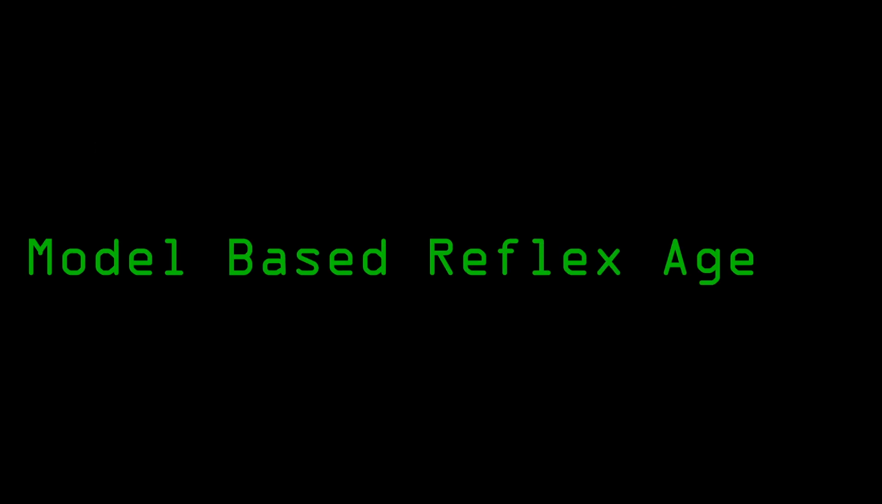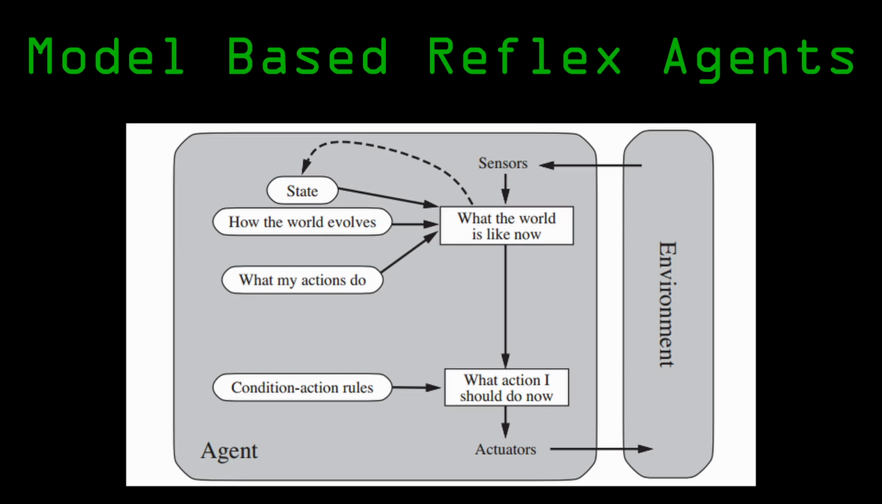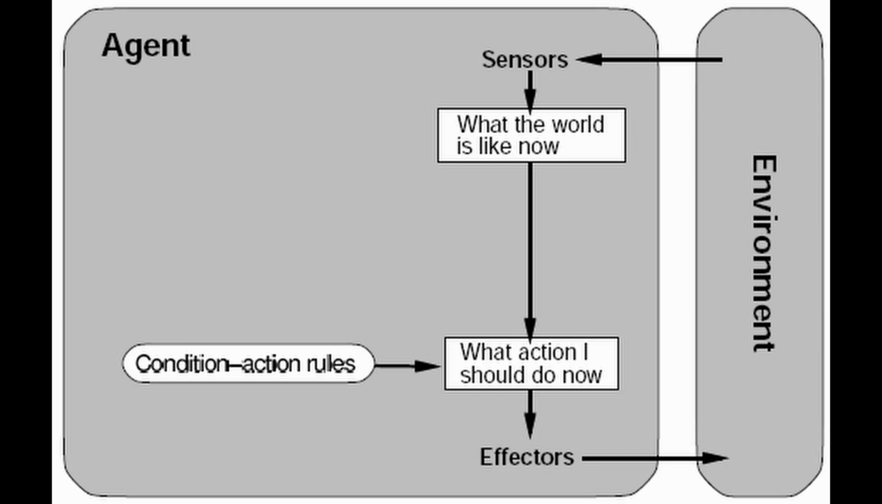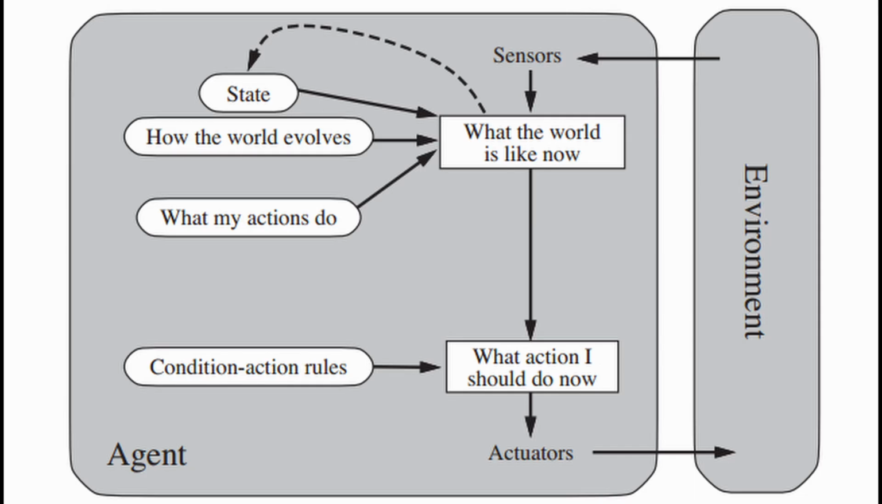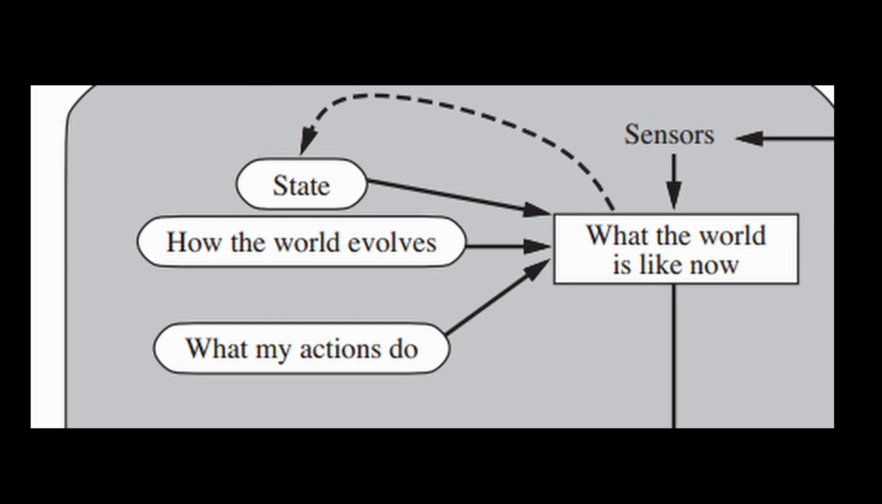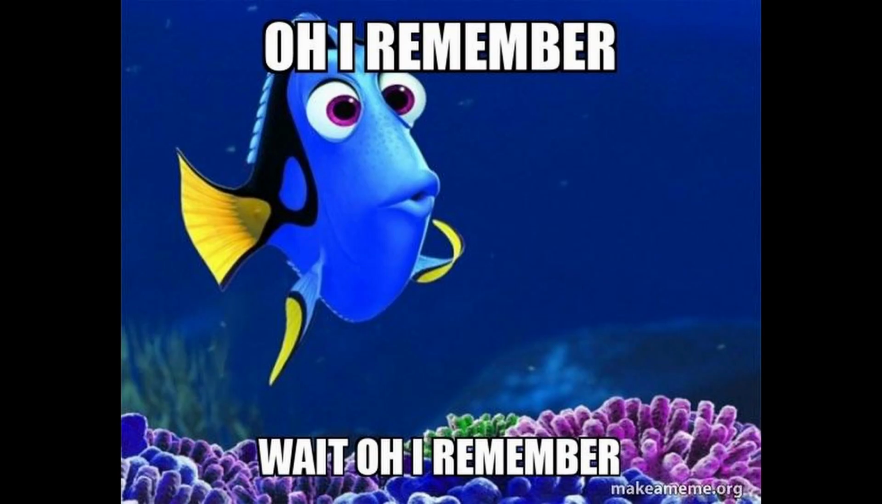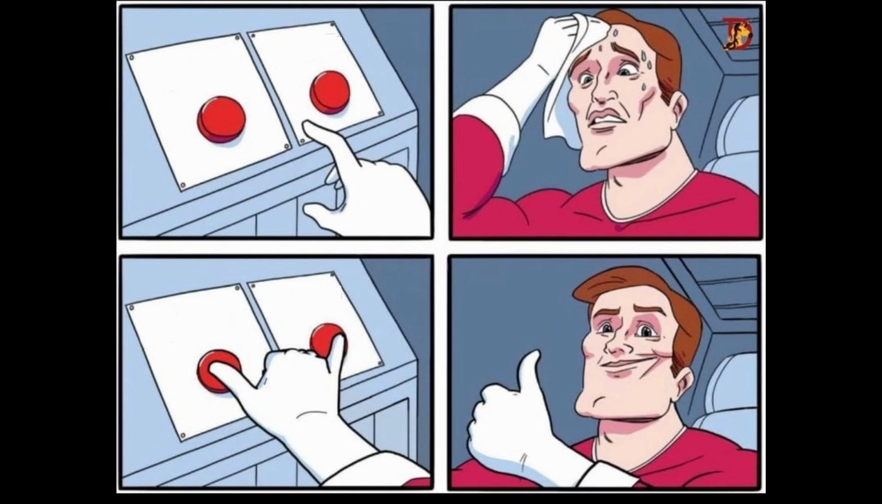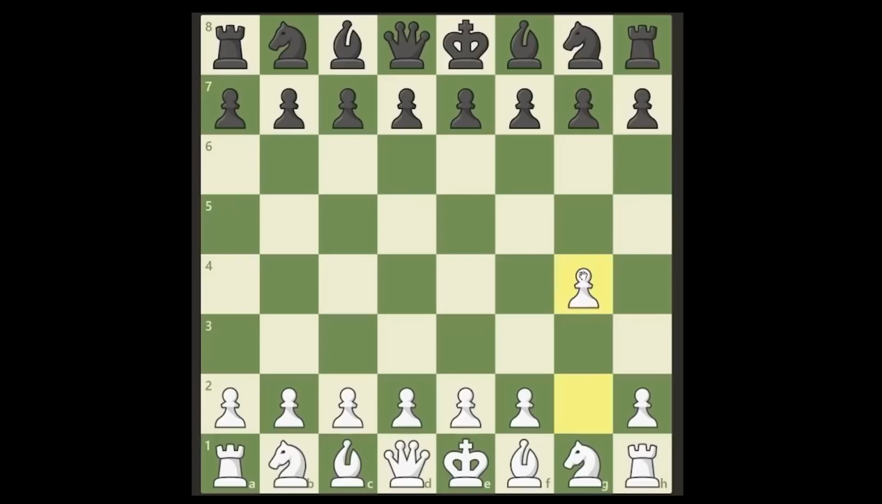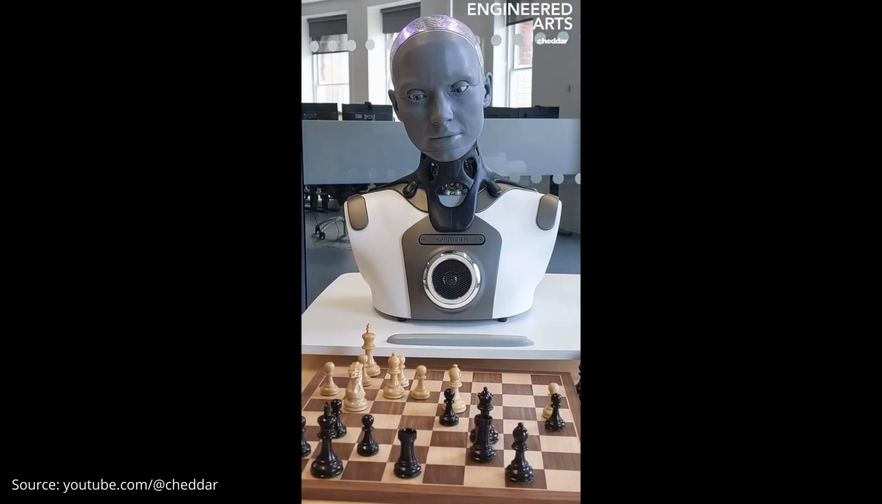Model-based reflex agents. Next, we have model-based reflex agents. These agents are a bit smarter. Unlike simple reflex agents, they keep track of the world by maintaining an internal model of the environment. This means they remember past states and can use that information to make better decisions. For example, let's say you are playing a game of chess against an AI. A model-based reflex agent will remember the moves that have been made and adjust its strategy accordingly.